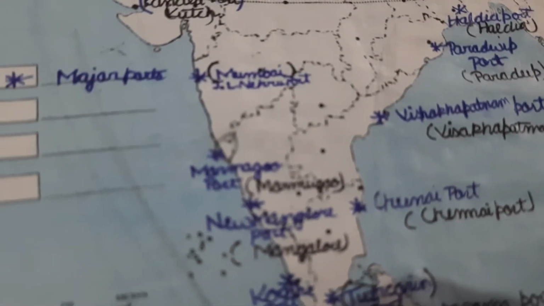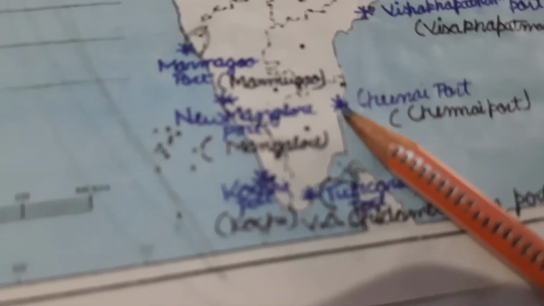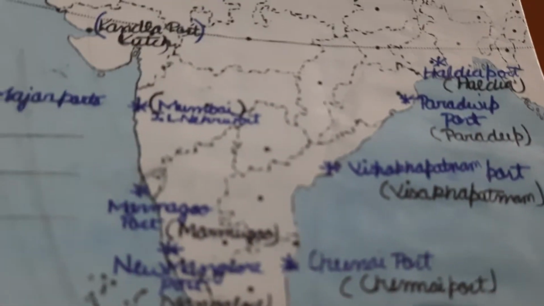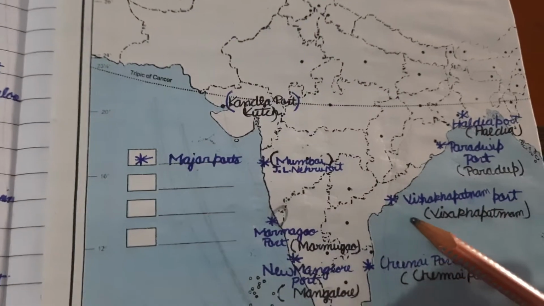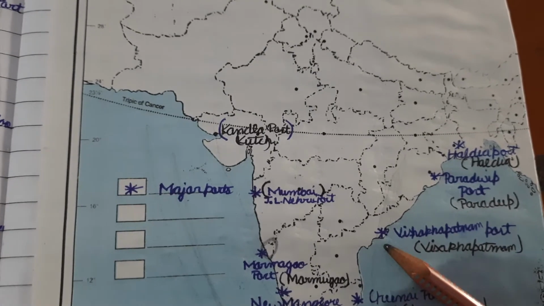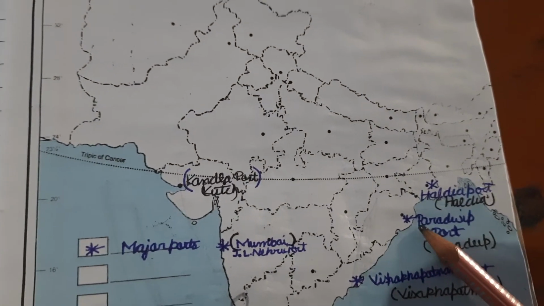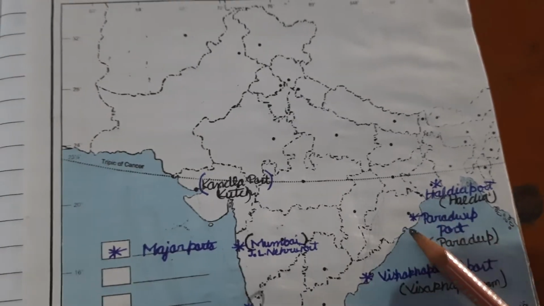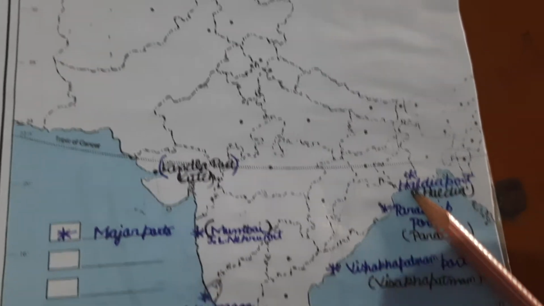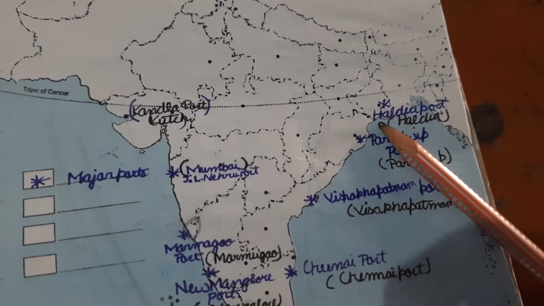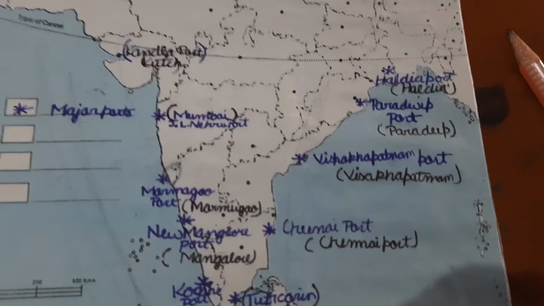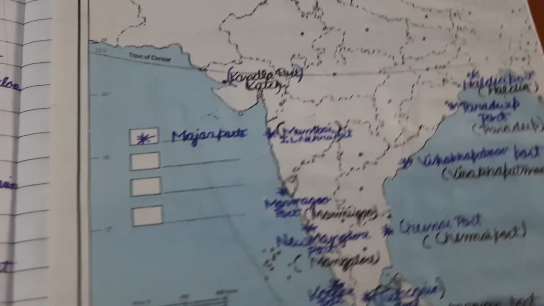Then our next port is Chennai, which is also in Tamil Nadu. Its old name was Madras. Then you have to take Vishakhapatnam, that is in Andhra Pradesh on the coast. Then Paradeep port, it is in Odisha. Then Haldia port is there on the river Hooghly, in West Bengal. So in this way you have to learn these seaports direction wise.